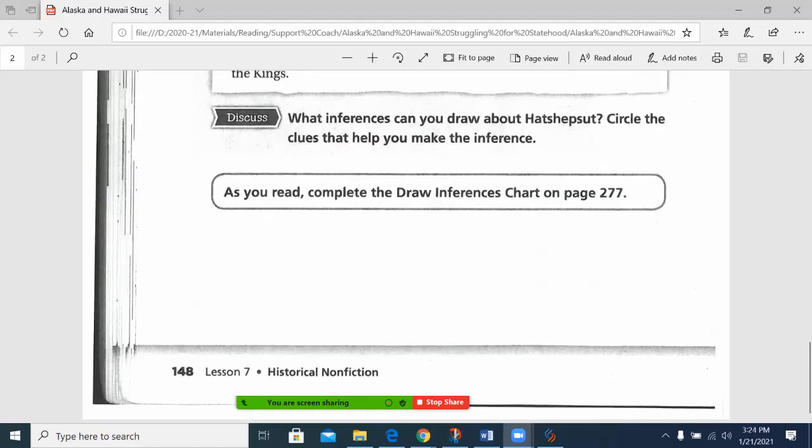When we do the full text, we will be completing the draw inferences chart on page 277, or the Google form equivalent.